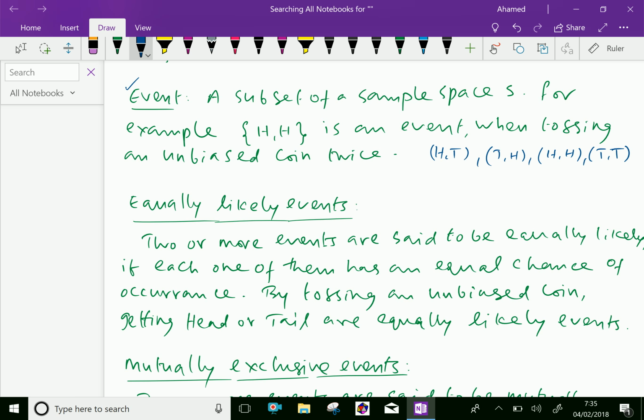In that, each set is called a subset of the original sample space. Here HT or TH or HH or TT. For example, we define here HH as a subset of the total sample space.